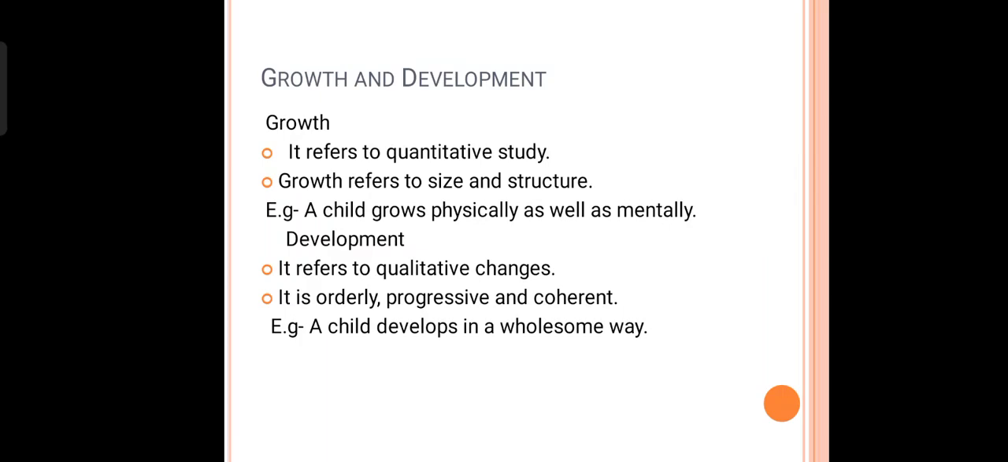Development, on the other hand, is the complete opposite of growth. That is, it refers to the qualitative changes and it is orderly, progressive and coherent. An example is a child develops in a wholesome way. That is, from birth till death, a human being develops overall, and only at death does the person stop developing.